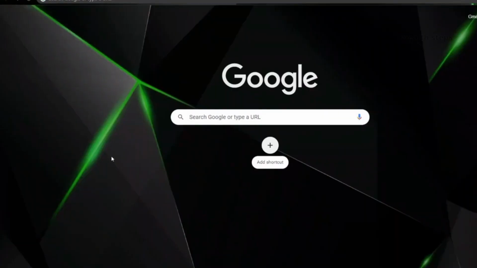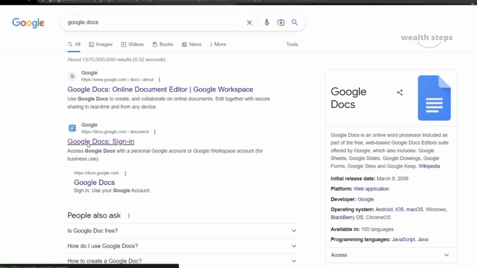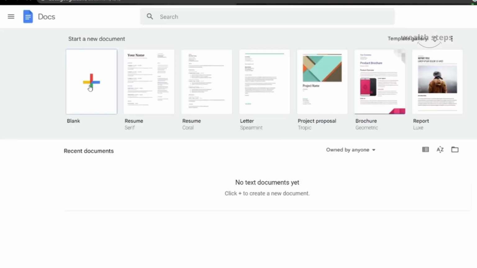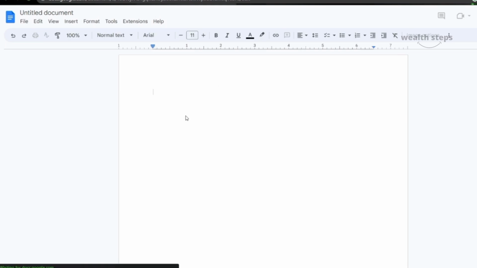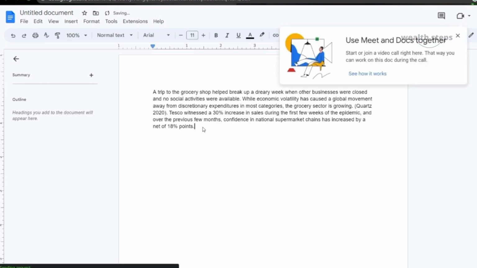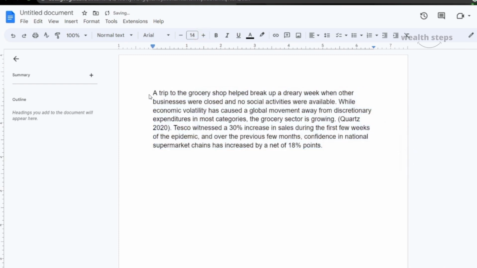You still need one more thing. Go to Google, search for Google Docs and click on the first result that appears. It will take you to this page, where you can start a blank document and start typing your answers or pasting the content that you found from searching on Google, after changing it into your own special content using the quillbot.com tool.